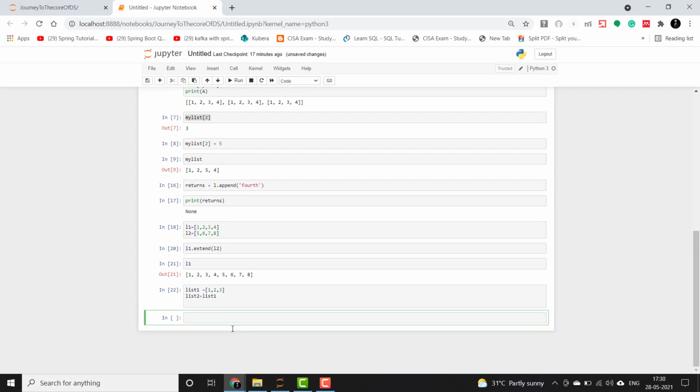So the above code creates two different references named list 1 and list 2 to the same value 1, 2, 3. Now I will give you a hint. See, lists are mutable here, so changing them can have different side effects on other variables also. So if we append something to list 1, let's say, what will happen to list 2? So this is your exercise. Guys, please try this out and let me know the output in the comment section.